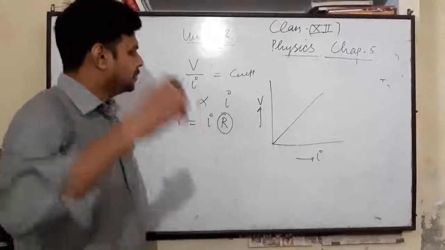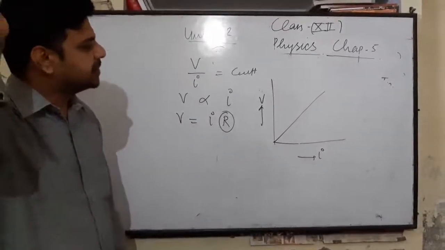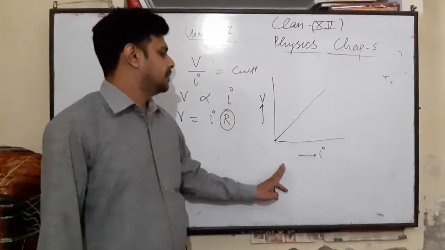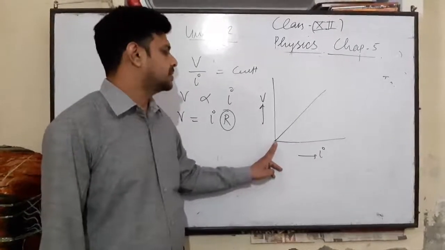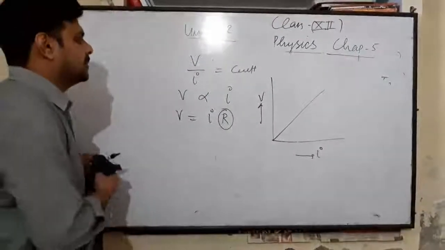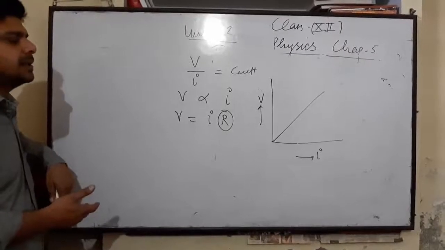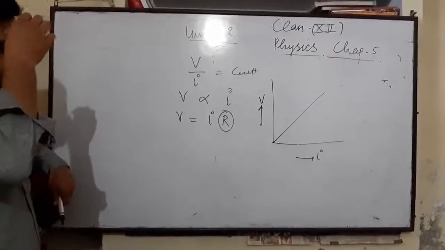And one thing more: if a conductor obeys Ohm's law, it means if we plot a graph between V and I, then we will get a straight line strictly passing through the origin. If any metallic conductor is not obeying Ohm's law, it doesn't mean that we can't apply it in a numerical calculation.